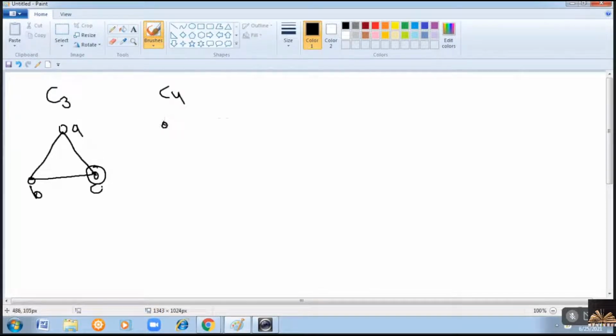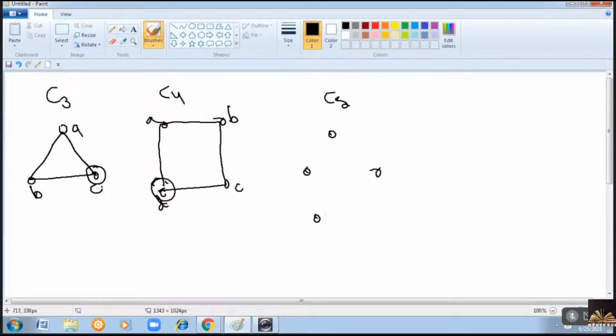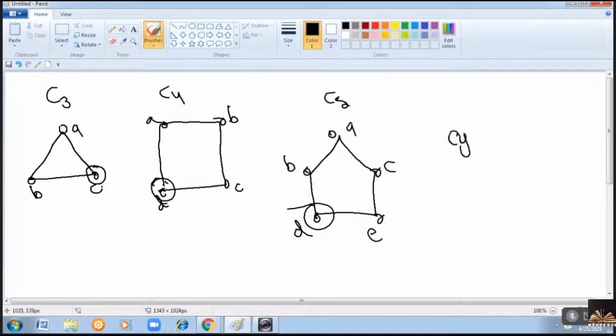Suppose there are 4 vertices, A, B, C, D, then start from a vertex, traverse through the remaining vertices in the graph and come back to it. Similarly, C5. Start from any vertex, traverse through all the vertices and come back to the same vertex. Right? So this is known as a cycle graph.